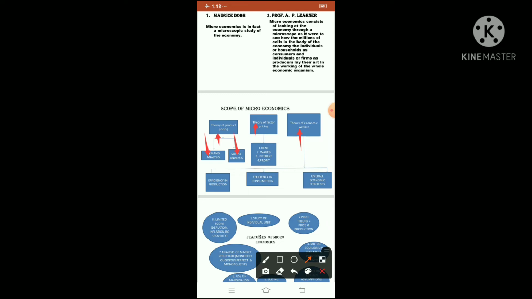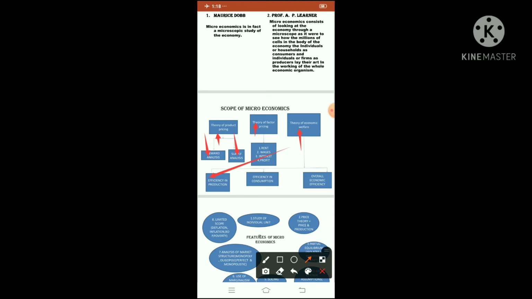Now come to the third part, the main part of the scope of microeconomics, that is theory of economic welfare, children. This theory of economic welfare is first divided into efficiency in production. Efficiency in production means what, children? How much capacity the manufacturer, the factory, will have regarding production. How much production they can have, meaning using minimum resources and doing maximum production.